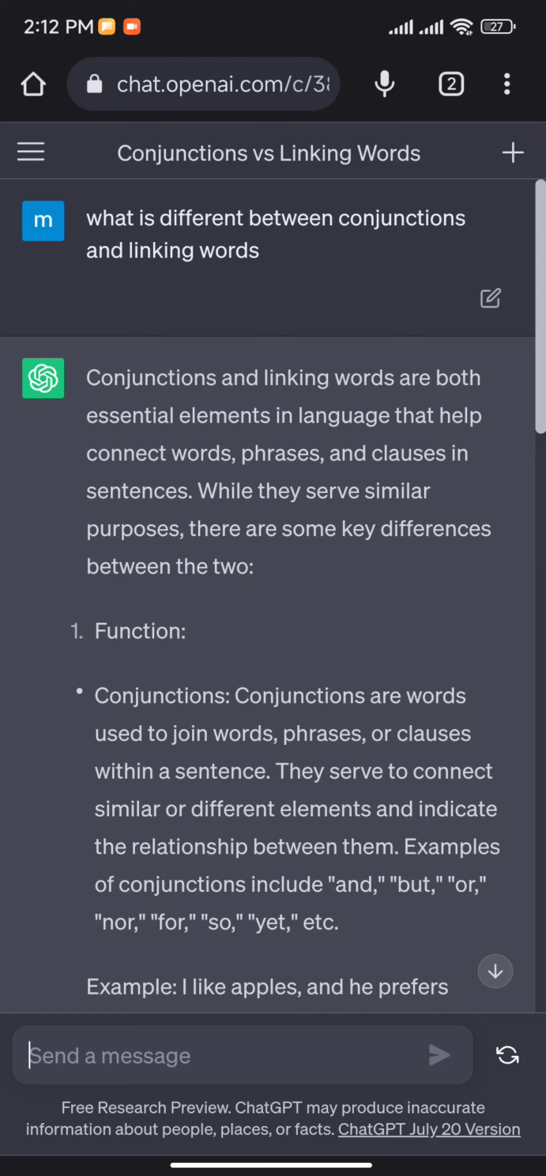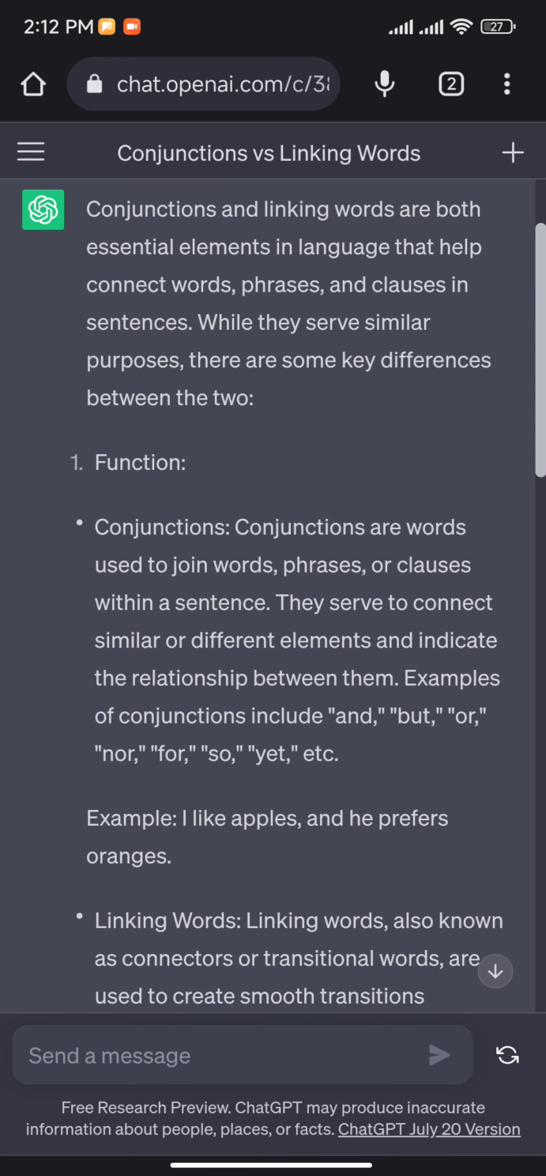Today we are going to talk about what is different between conjunctions and linking words. Okay, at first, what are conjunctions? What is the difference between conjunctions and linking words? Conjunctions and linking words are both essential elements in language that connect words, phrases, and clauses in sentences. While they serve a similar purpose, there are some key differences between the two.